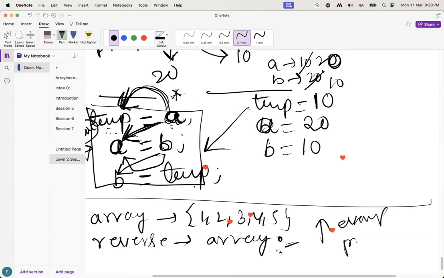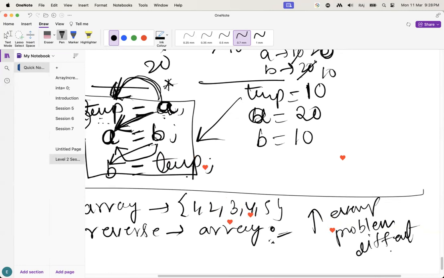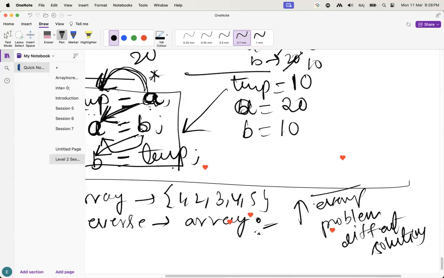Every problem can be solved in different ways. Every problem may have different solutions. So no need to stick to one solution. If you are doing LeetCode, you may find different solutions for the same question. So try to understand the different patterns, so that for every pattern we can use it on different problems. Don't try to learn only one problem for one method. Don't do like that.